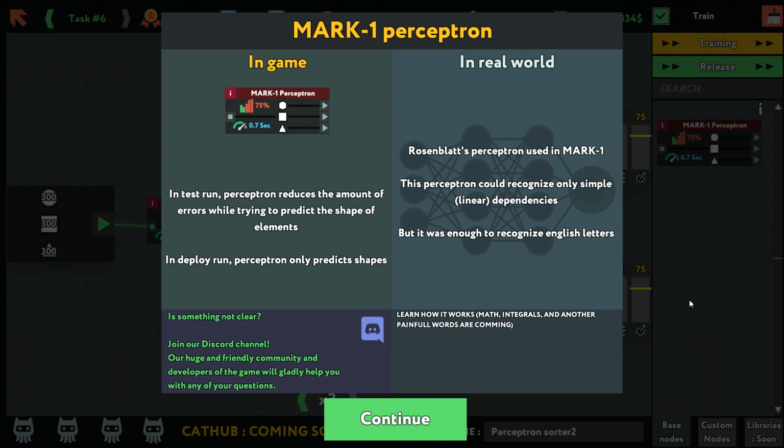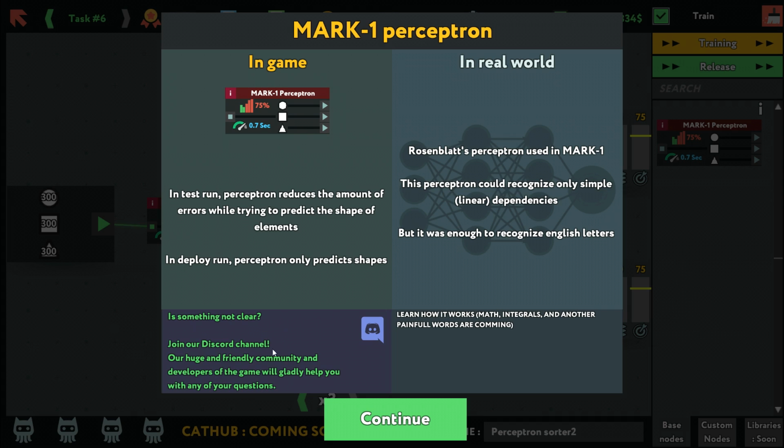Okay. In test run, perception reduces the amount of errors while trying to predict the shape of elements. In deploy run, perception only predicts shapes. That's...